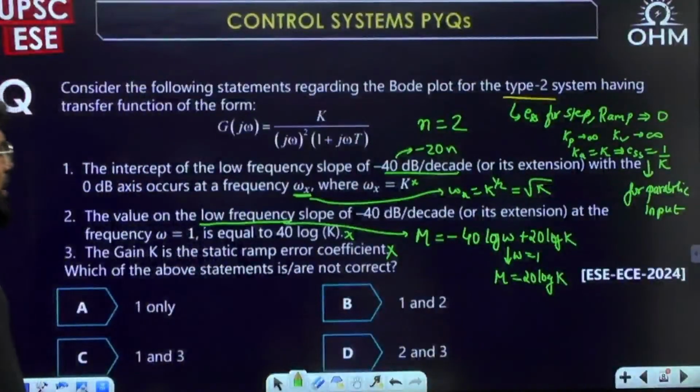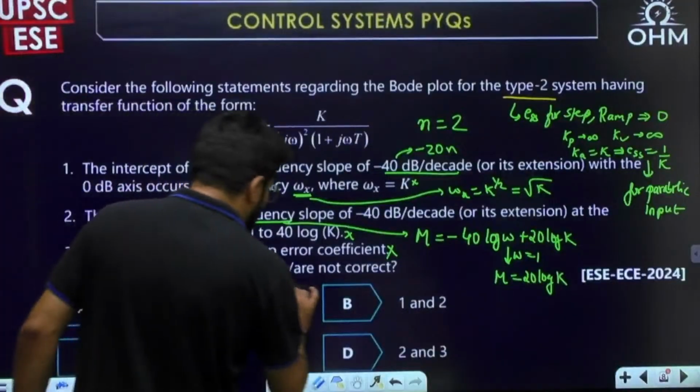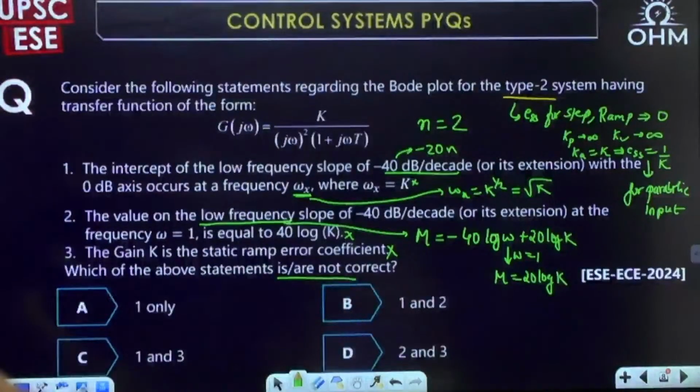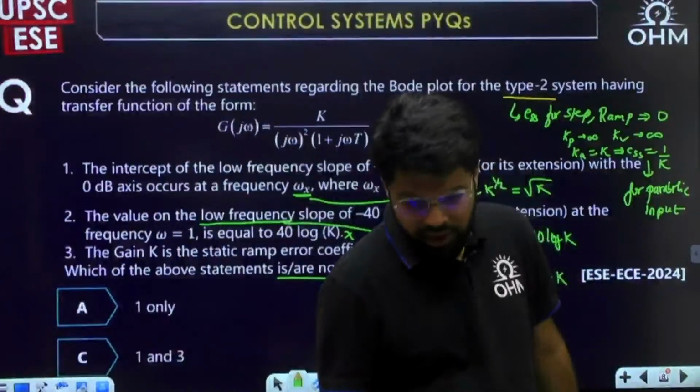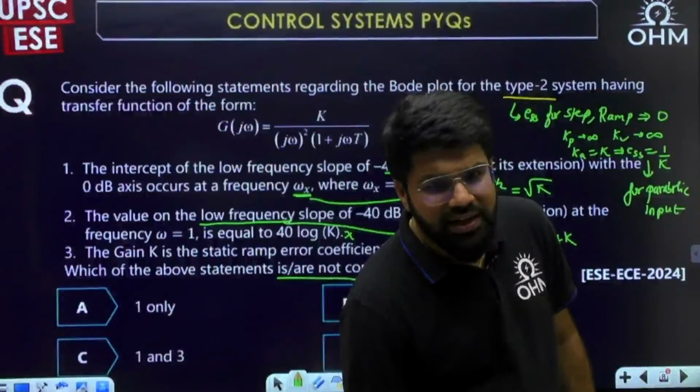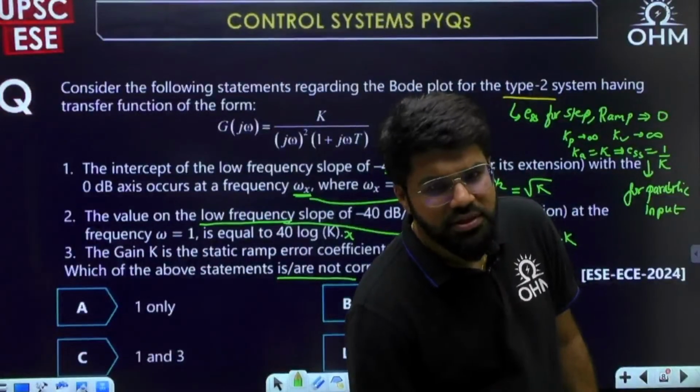So the first is not correct, the second also not correct, the third also not correct, and they are asking which of the above statements is or are not correct. So all three are not correct. That is the problem with the question. Even in the last session we saw there are some errors with the options. That happens sometimes in engineering services.